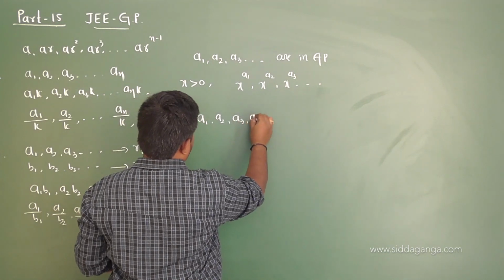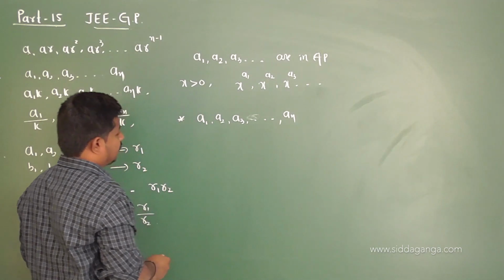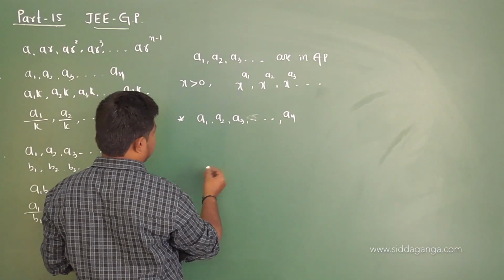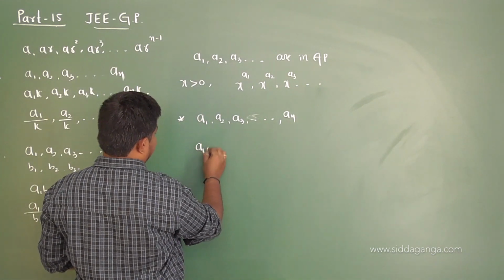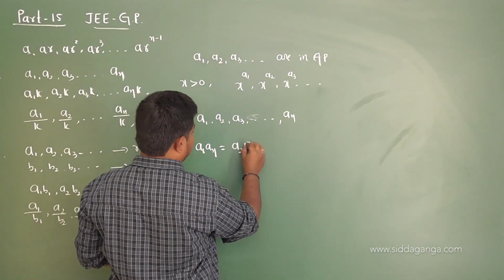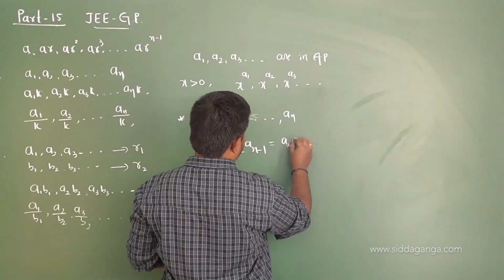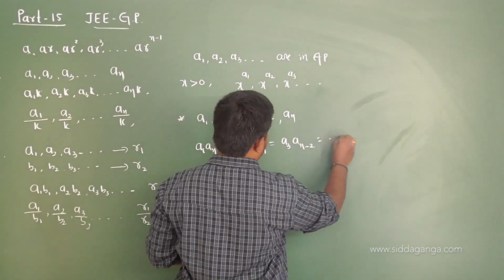Let A1, A2, A3, and so on, An be a geometric progression, then it is true that A1 into An is equal to A2 into An minus 1, that is equal to A3 into An minus 2, and so on.